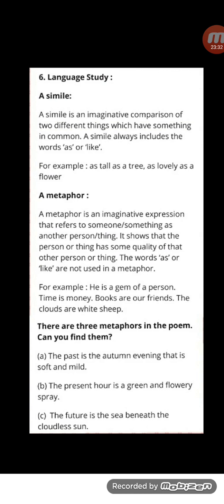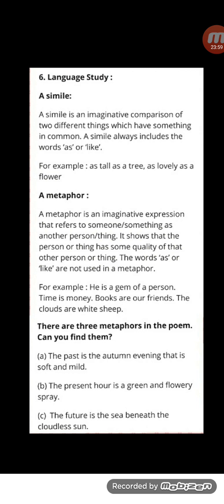The clouds are white sheep. Now, here, clouds are white sheep. Now, you must have been reading one poem. His coat is white as fleece. Means when you remember that sheep, white fur or white wool on the sheep's body, you imagine.